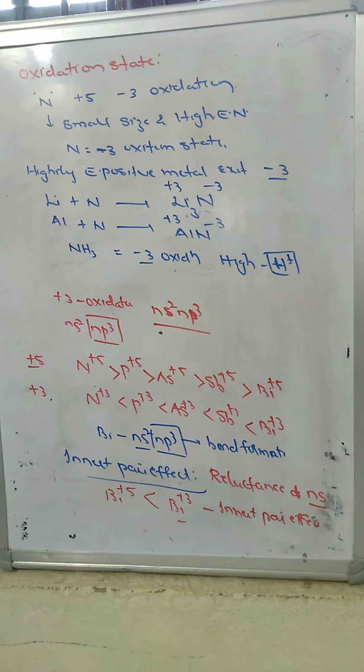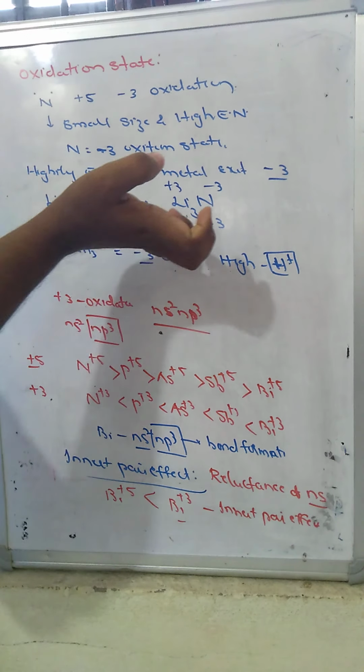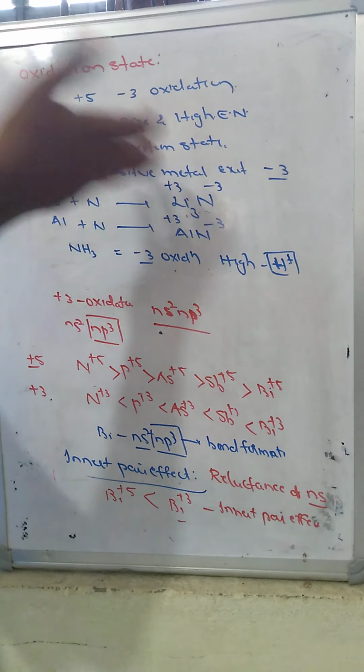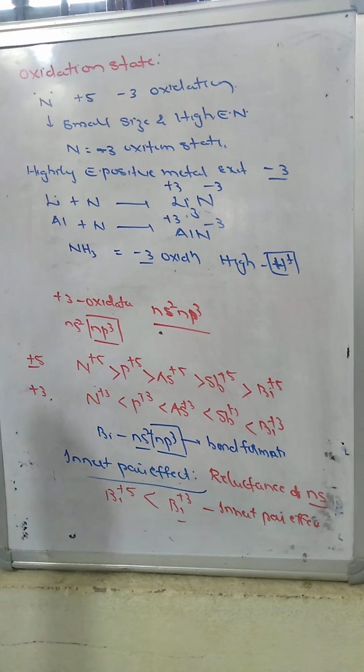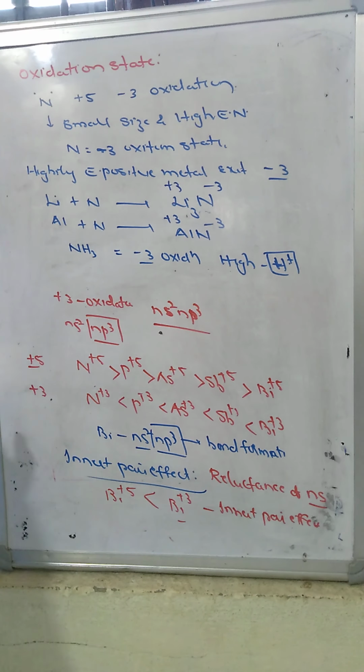Due to its high electronegativity and small size, nitrogen can accept electrons, whereas phosphorus, arsenic and antimony cannot, due to their lower electronegativity. So they rarely exhibit the -3 oxidation state.